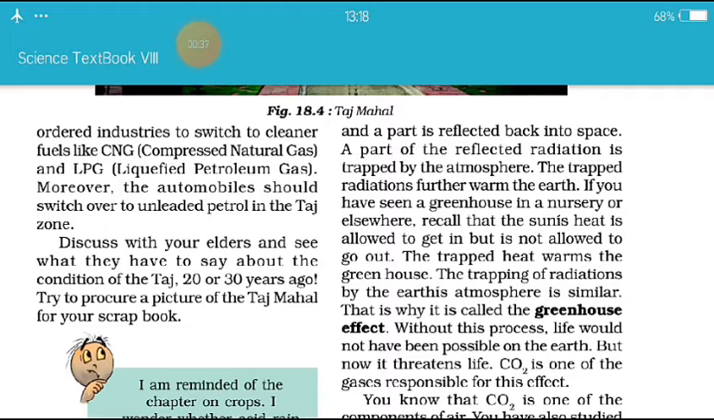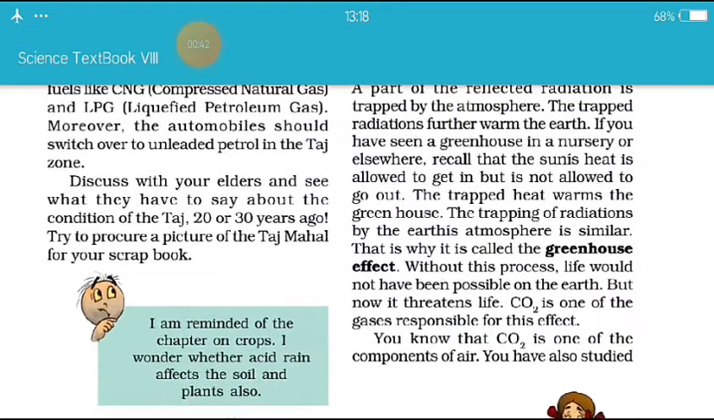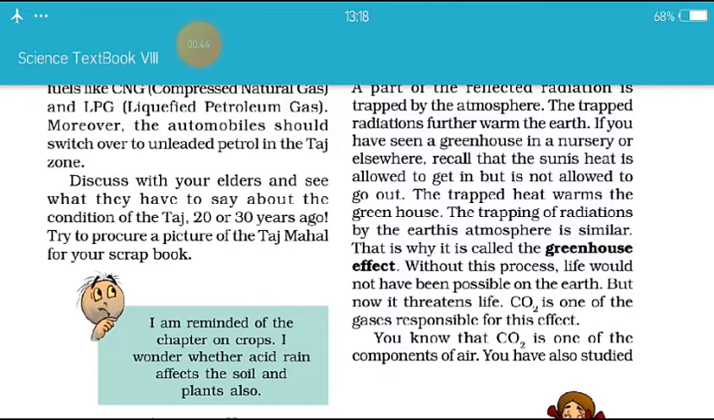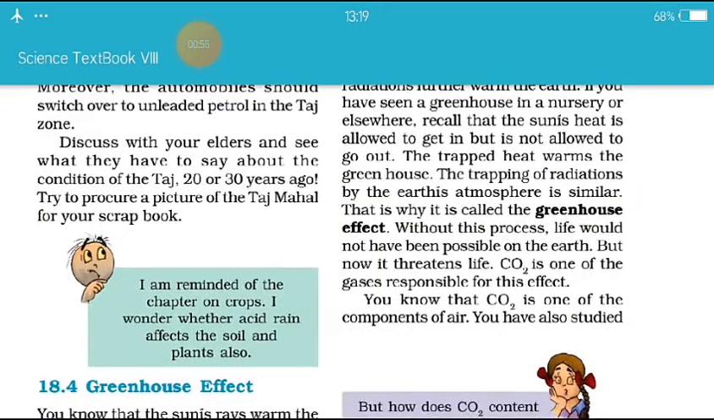If you have seen a greenhouse in a nursery or elsewhere, recall that the sun's heat is allowed to get in but is not allowed to go out. The trapped heat warms the greenhouse. The trapping of radiations by the Earth's atmosphere is similar. That's why it is called the greenhouse effect. So this is the definition of greenhouse effect. Without this process, life would not have been possible on the earth. But now it threatens life.